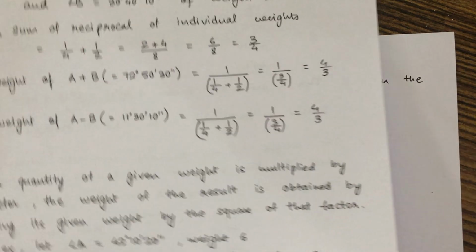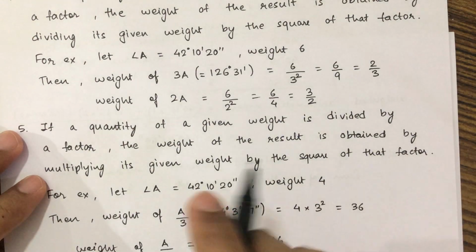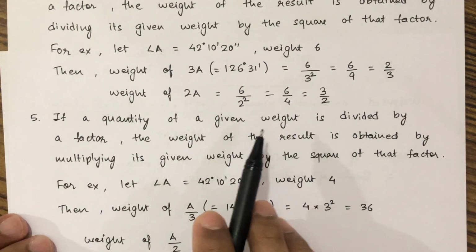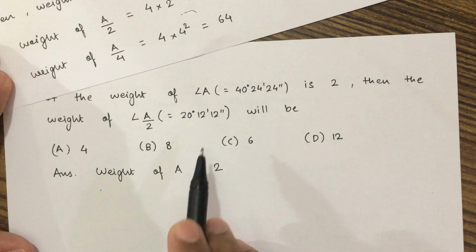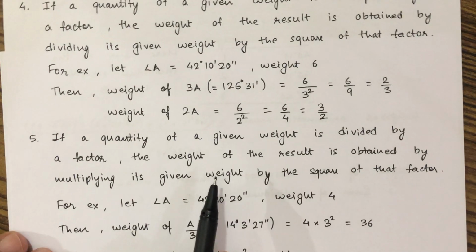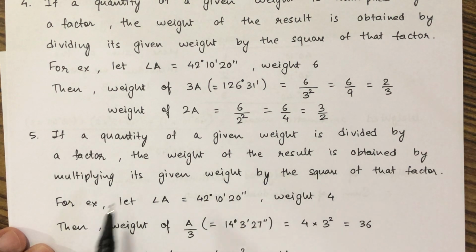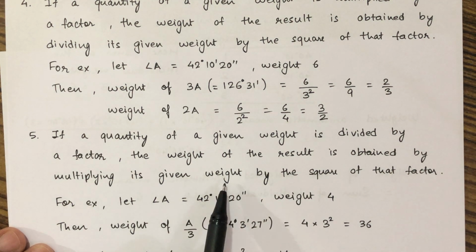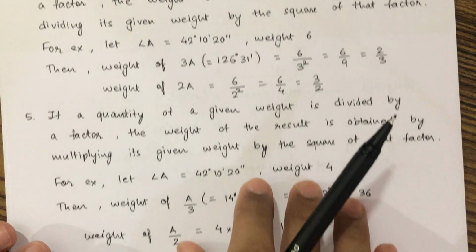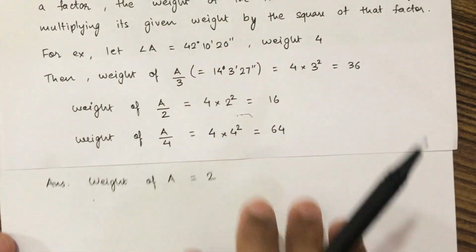We'll have to apply law number 5. If a quantity of a given weight is divided by a factor, this factor is 2, then the weight of the result is obtained by multiplying its given weight by the square of that factor.